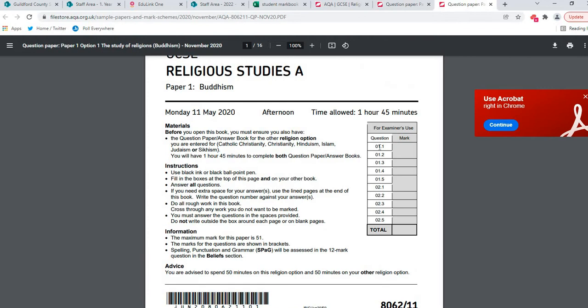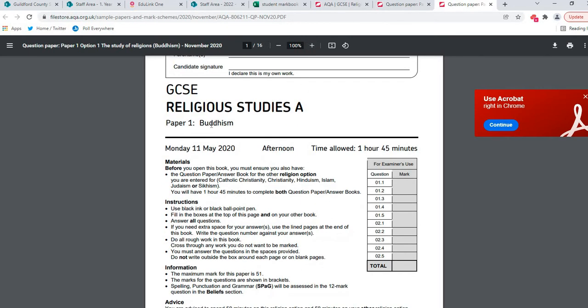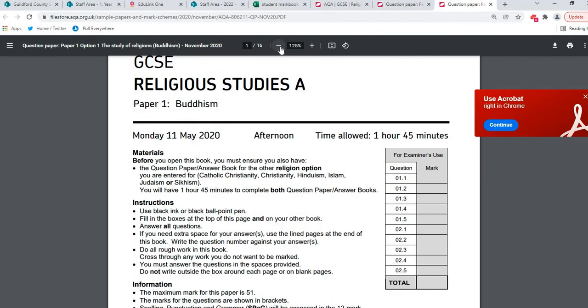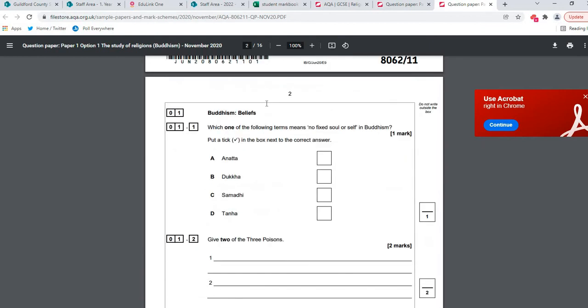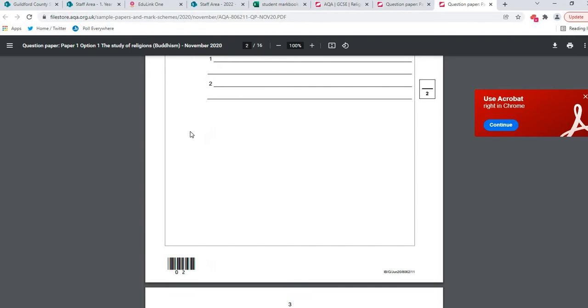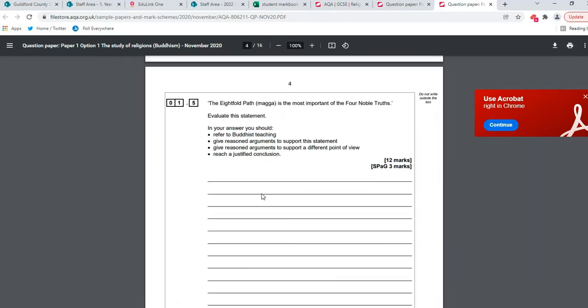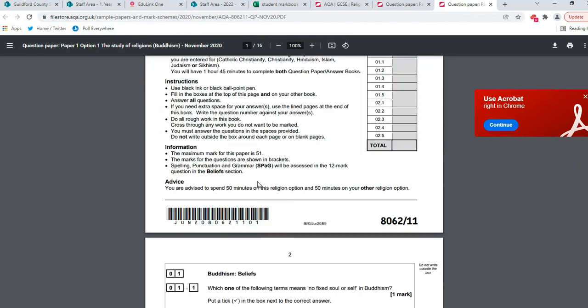Okay, so this is what the front page will look like. You have two booklets. One will say Paper 1 Buddhism, one will say Paper 1 Christianity. And it literally looks like this. It's got all your information, and then you write in the booklet. So you've got the multiple choice, 2 marker, 4 marker, 5 marker, and 12 marker. If you want additional paper, of course you can ask for it.